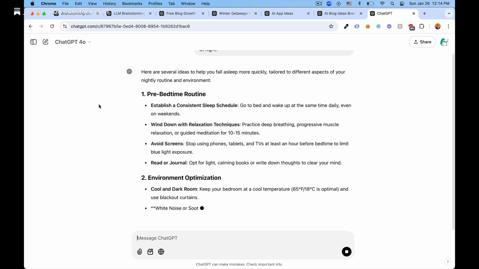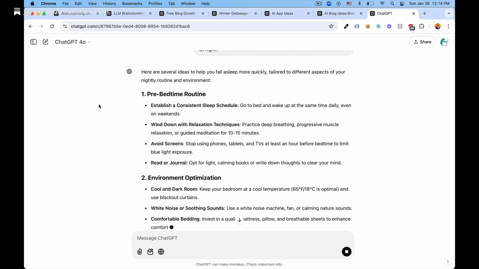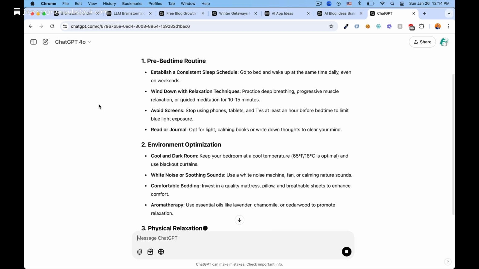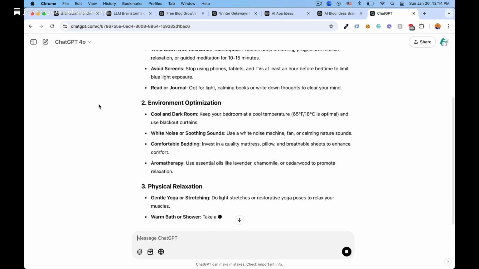I got a slightly different list when I turned on the search the web feature. Doing this actually makes sense so that ChatGPT can access the latest scientific research.